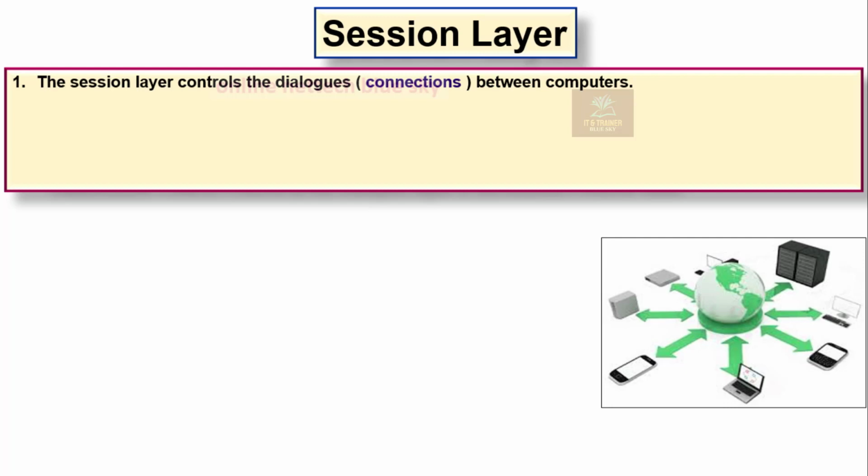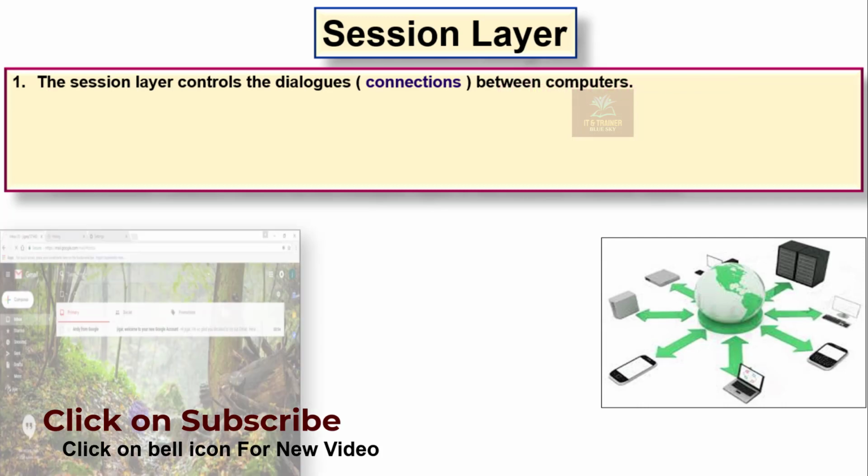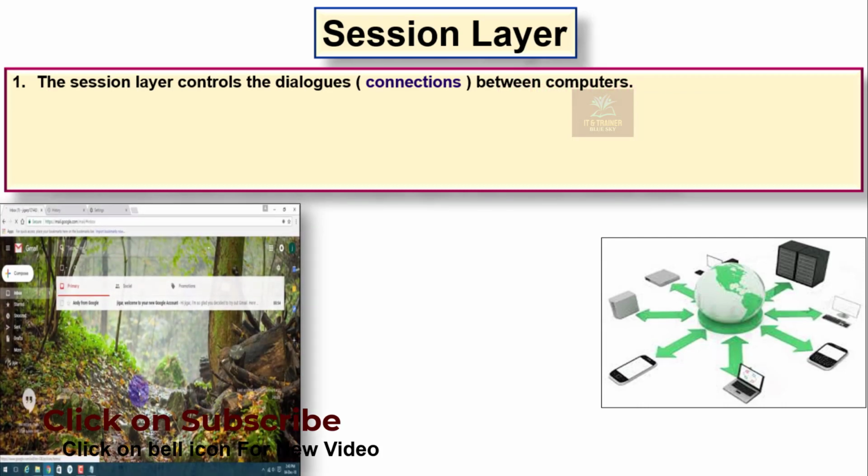One side is the Facebook connection in one browser, and the other side is Google Chrome. So this is one type of session, one type of connection from your computer to other communication systems.